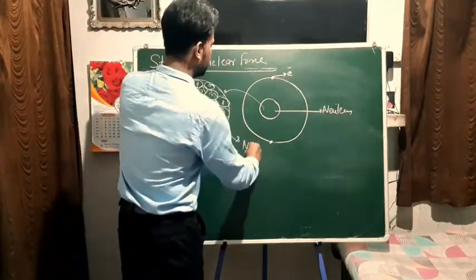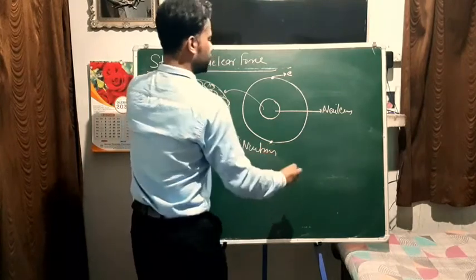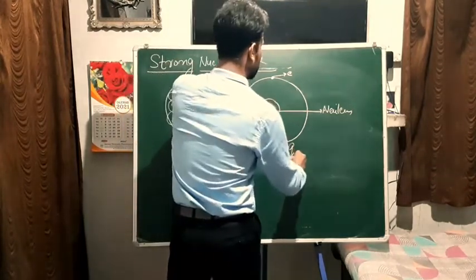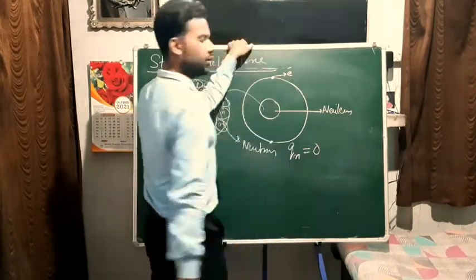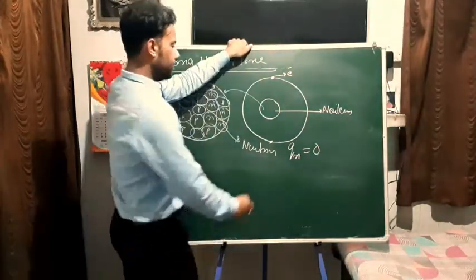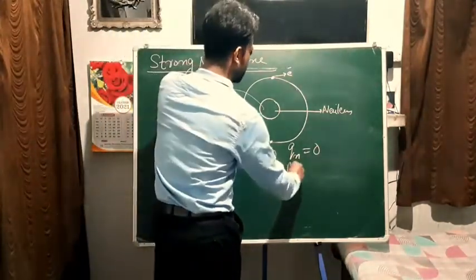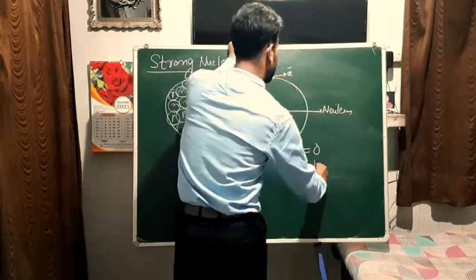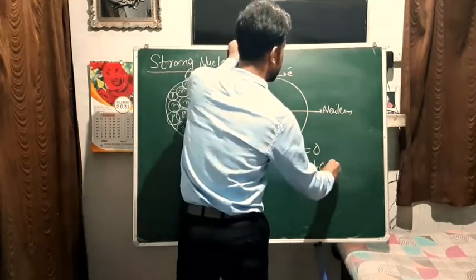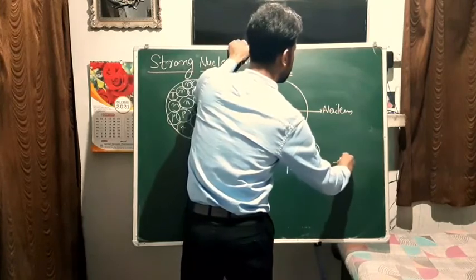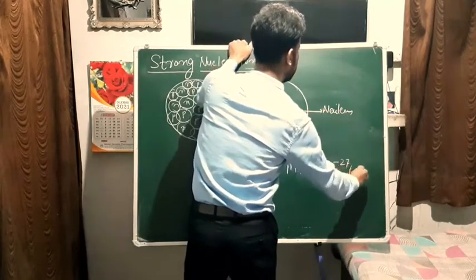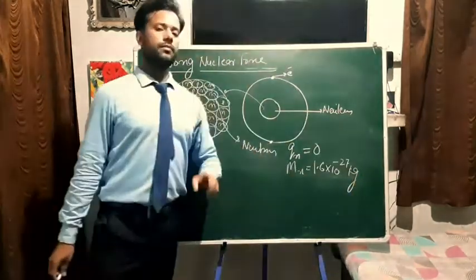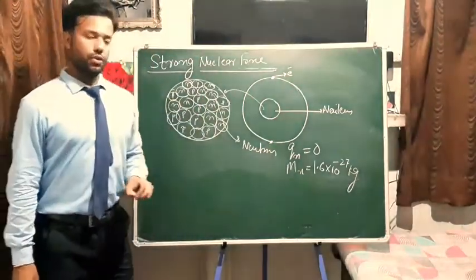The charge on a neutron is 0, right? But it has some mass. The mass of a neutron is approximately 1.6 into 10 to the power minus 27 kg.